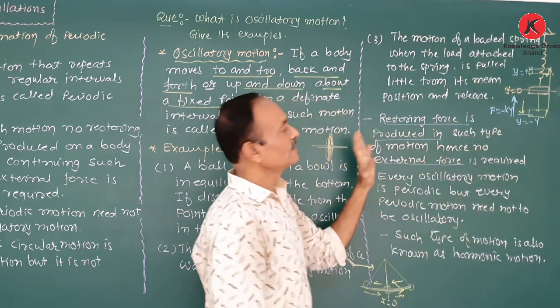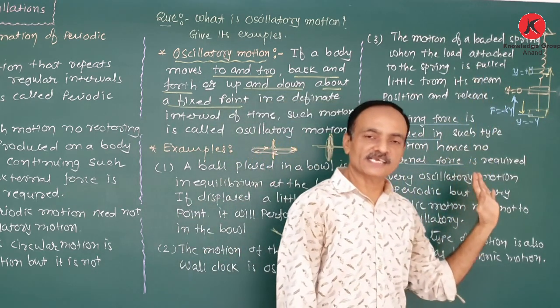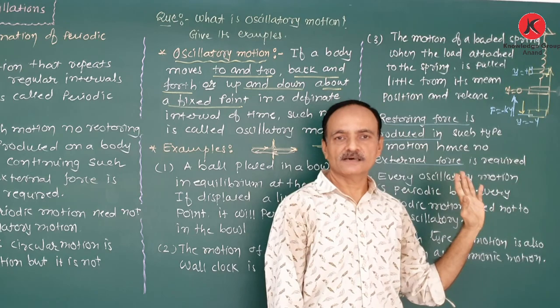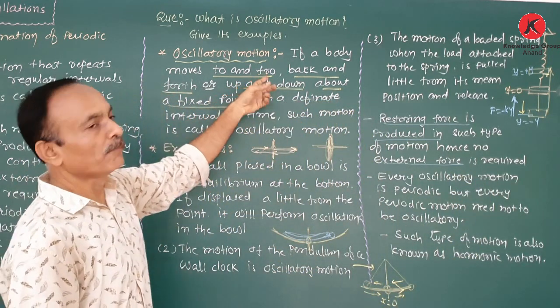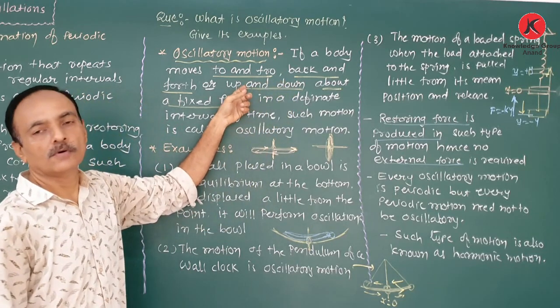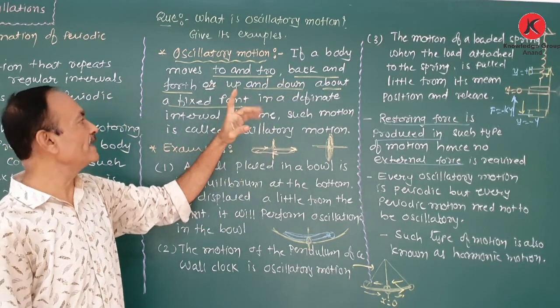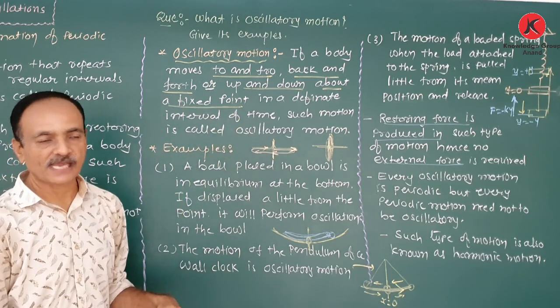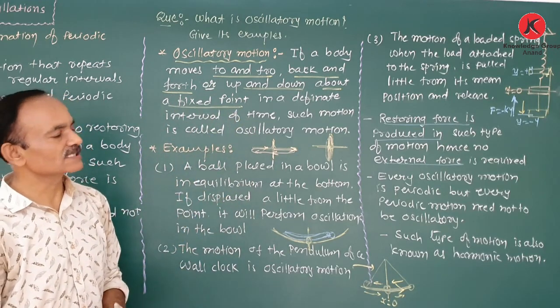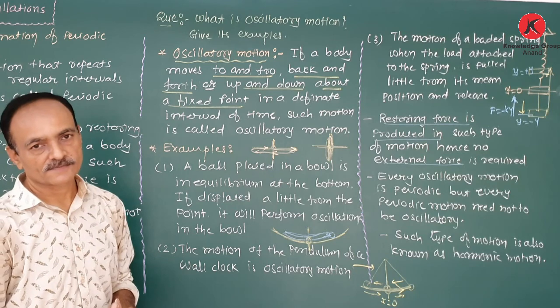So that is the discussion about oscillatory motion. Again, what is the definition? If a body moves to and fro, back and forth, or up and down about a fixed point in a definite interval of time, such motion is known as oscillatory motion.